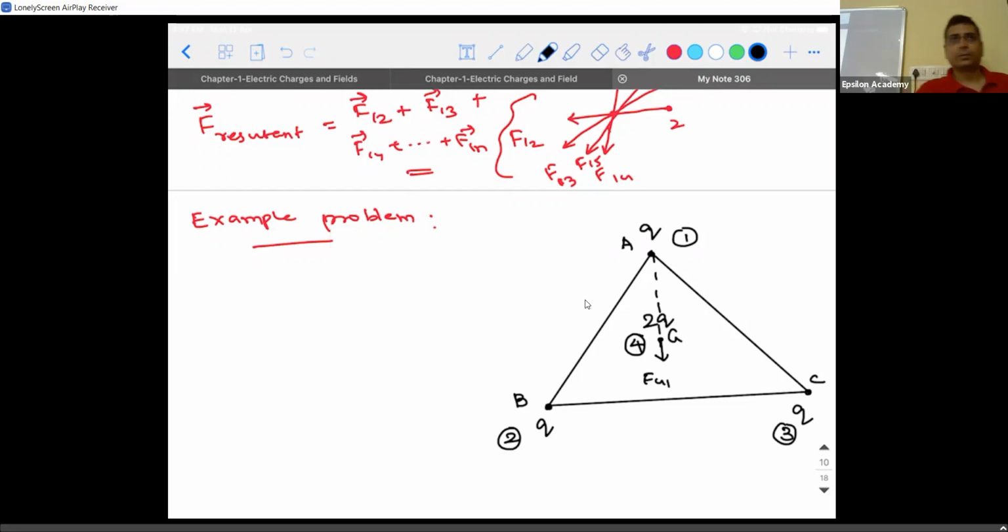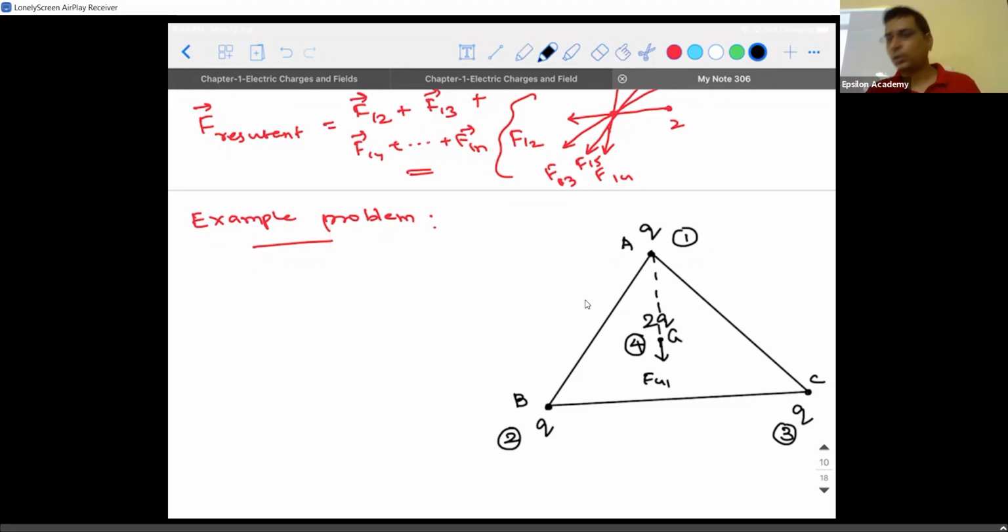Listen to the question carefully. Why are you concerned about the force experienced by the charge at A? What was the question? What is the force experienced by the charge at which point? It's not about repelling; they both will exert equal forces only. That is why the system will still be at equilibrium. If 2 charges are placed like this, the force exerted by 1 on 2 is exactly the same in magnitude as the force exerted by 2 on 1. That's what we saw now.